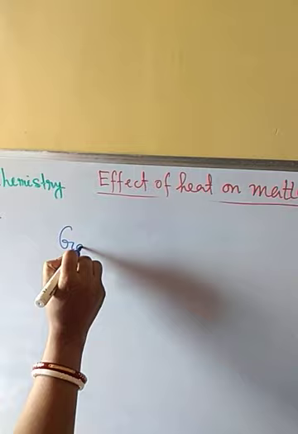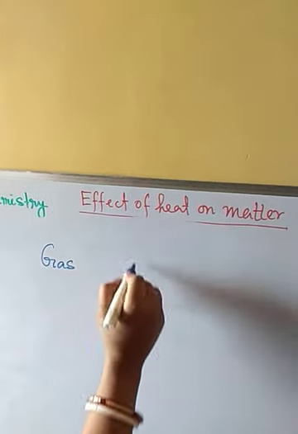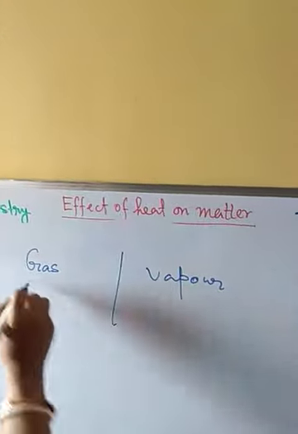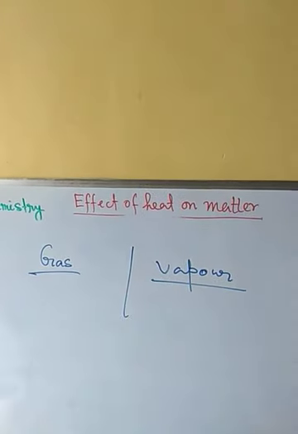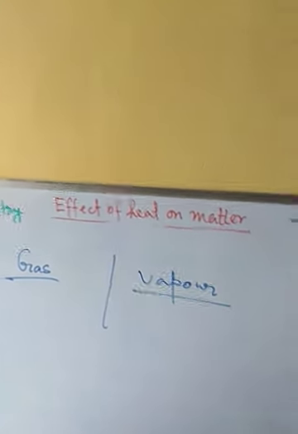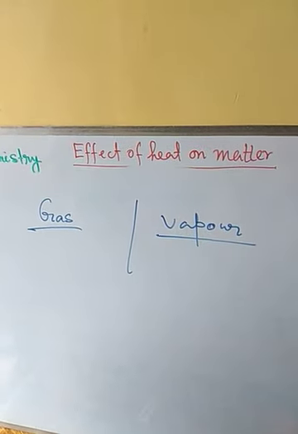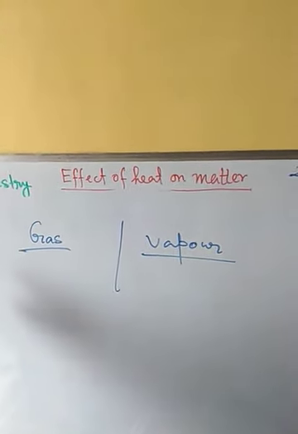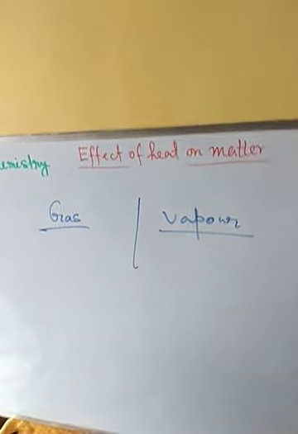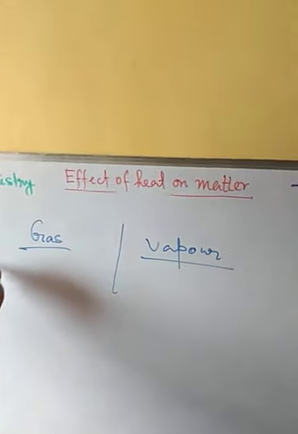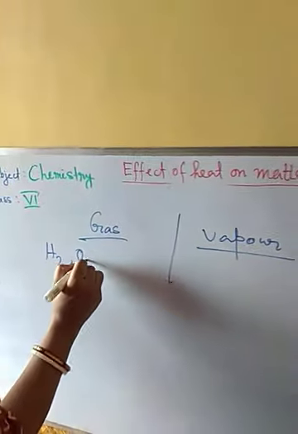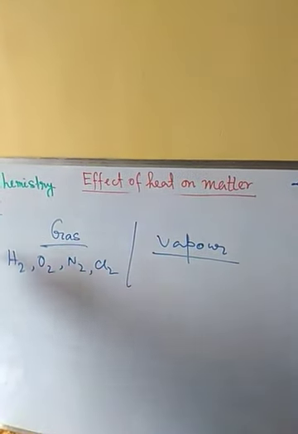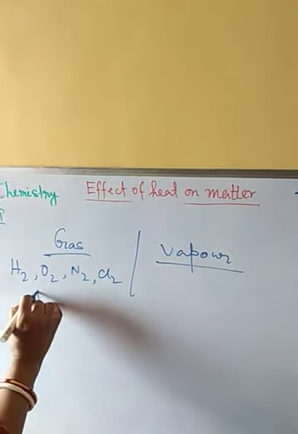See, there are some differences between gas and vapor. There are certain elements or substances which are gaseous in nature at normal conditions of temperature and pressure. Like hydrogen, oxygen, nitrogen, and other gases, chlorine, ammonia.